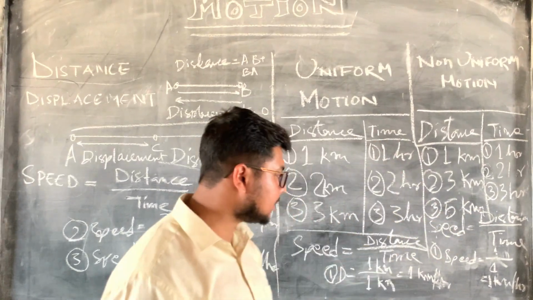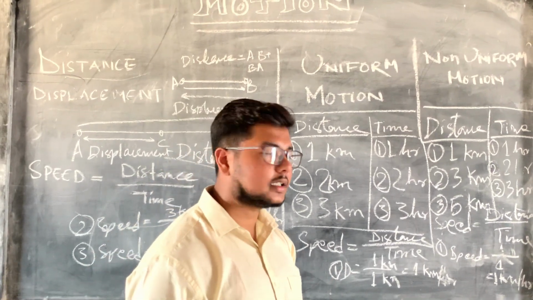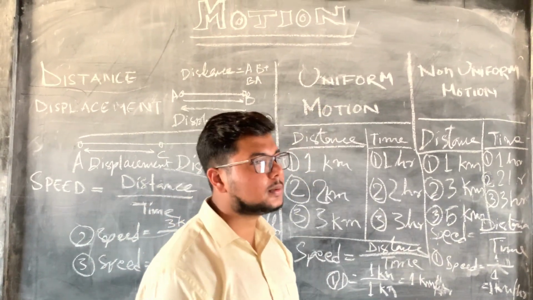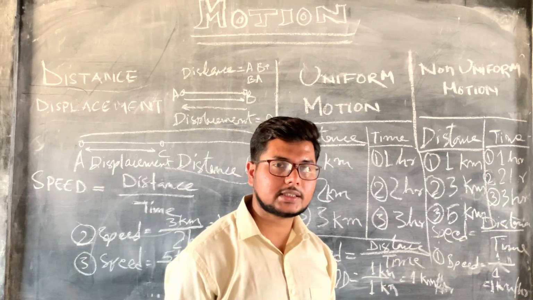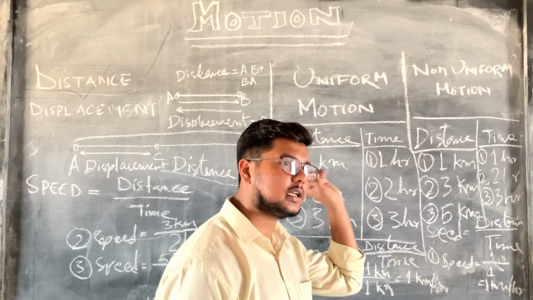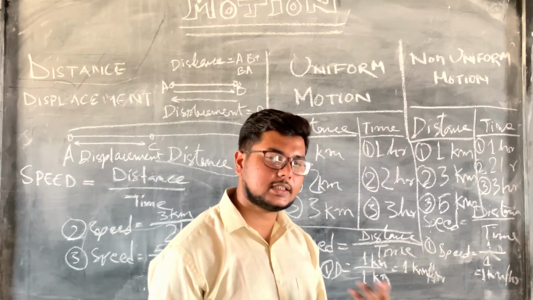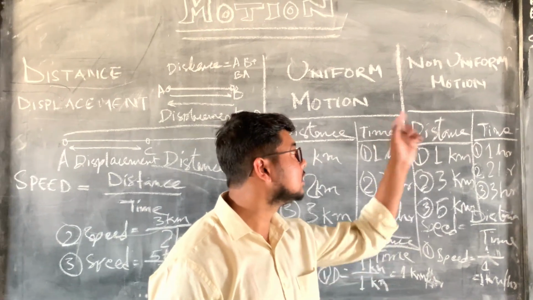So if the speed differs across intervals, the motion will be either uniform or non-uniform. That means if in all the intervals the speed is the same, that falls under uniform motion. But if in the intervals the speed is different, then that falls under non-uniform motion.